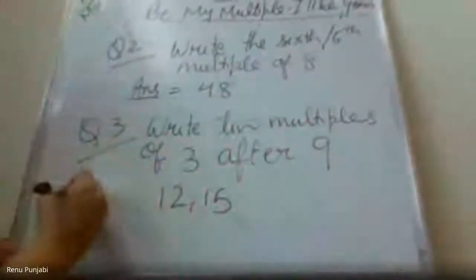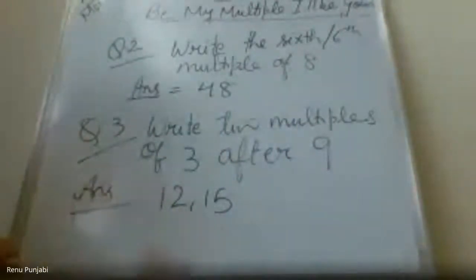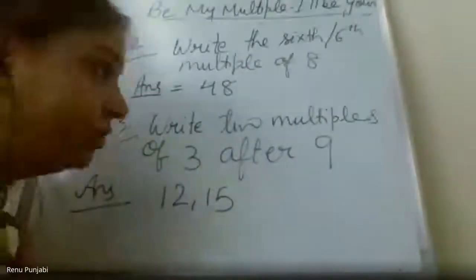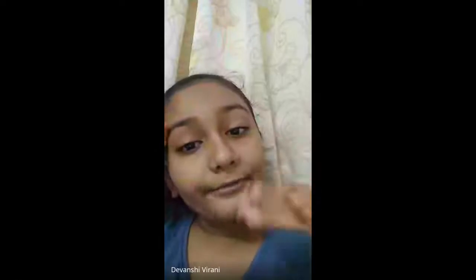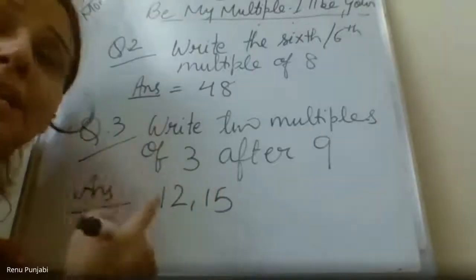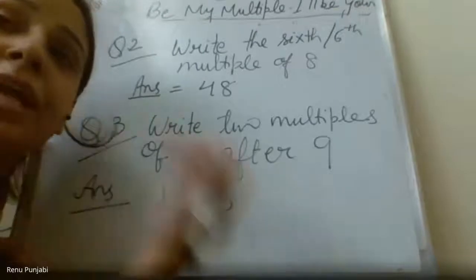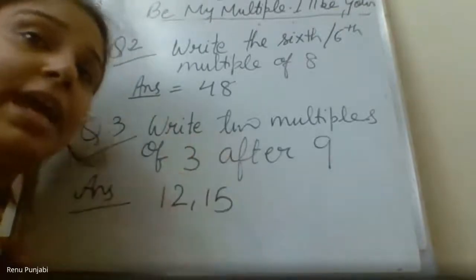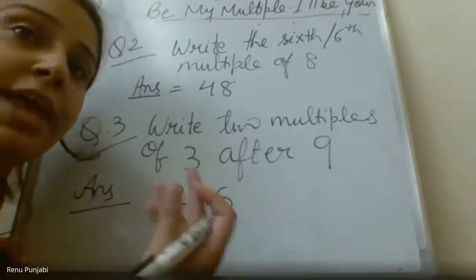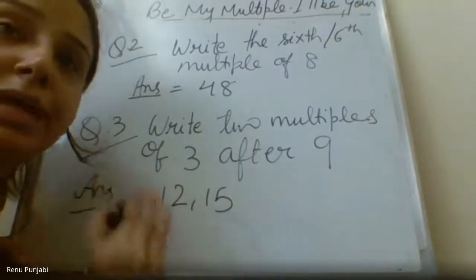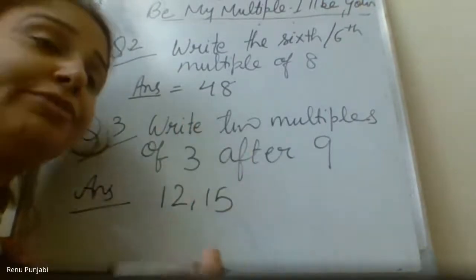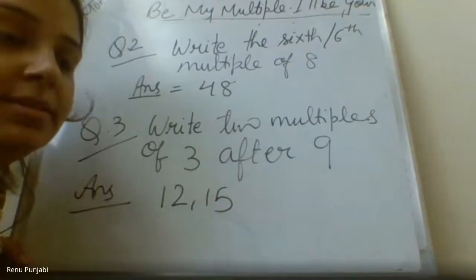Next two multiples after 9. So the answer is 12 and 15. Please write in your notebook. Ma'am, after 9, which multiples come after 9? The multiples of 3, but after 9. Two more multiples of 3, but after 9. Right? 3 threes are 9, you know. But till 9, you don't want to write. You have to write the multiples of 3 after 9. Clear?